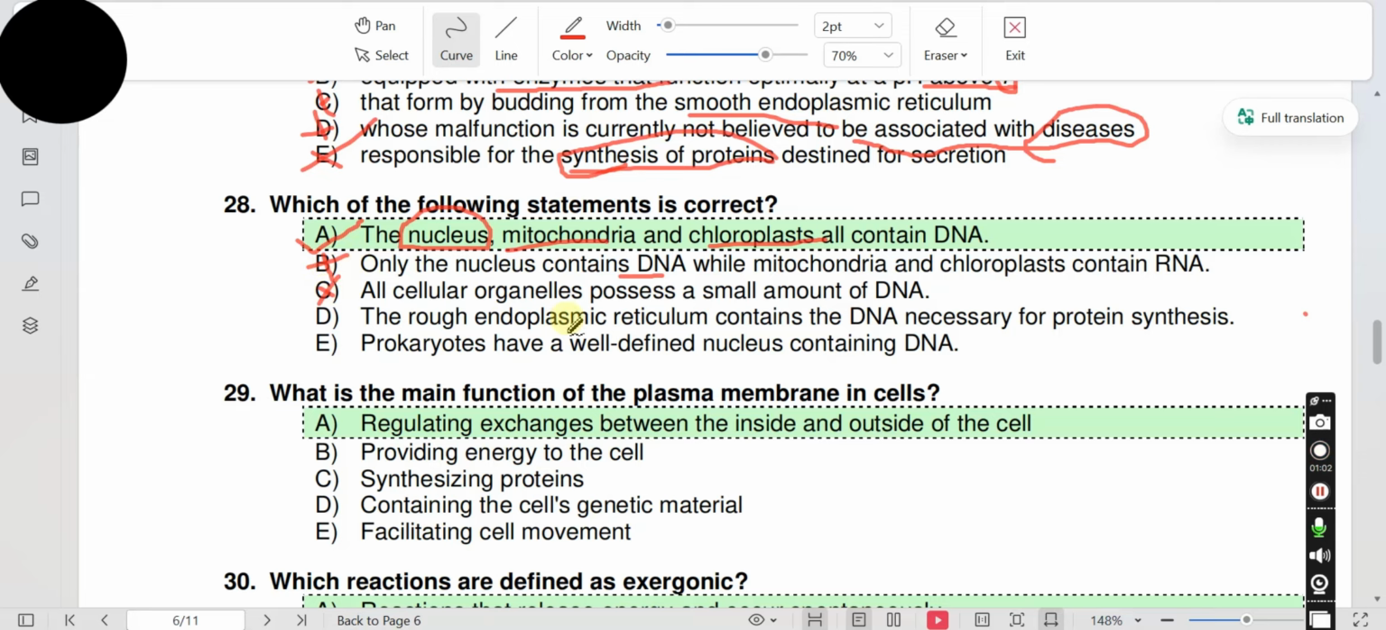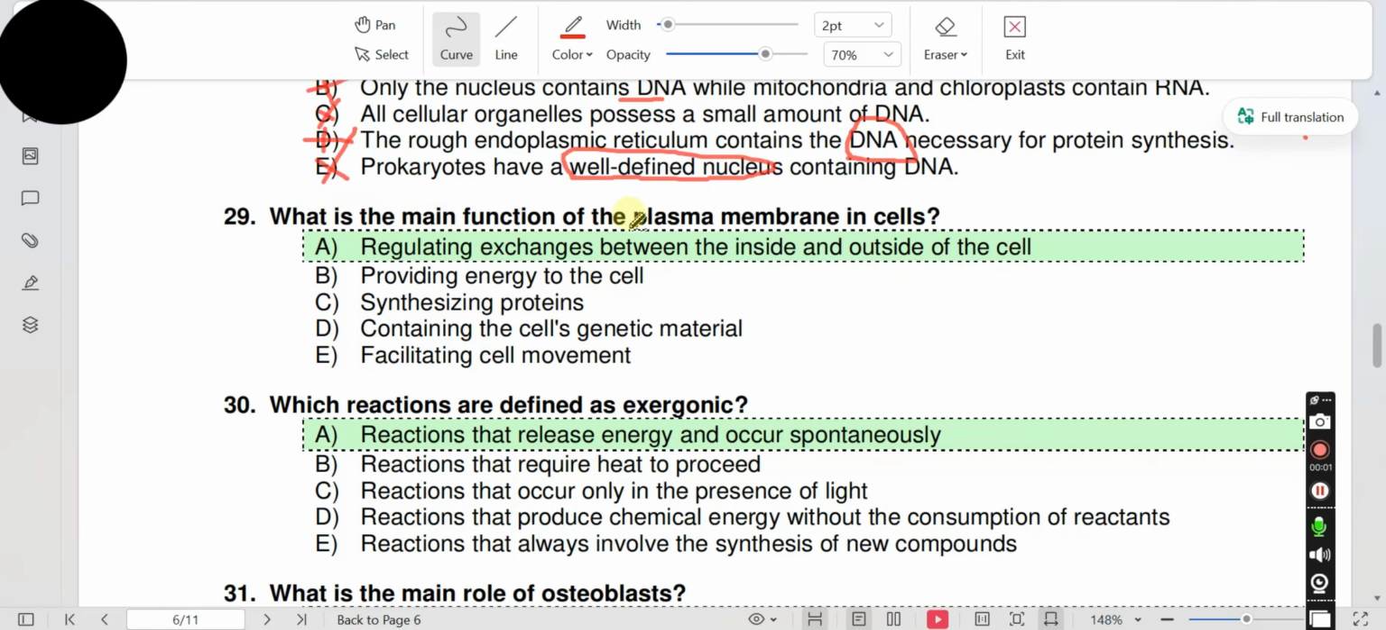Option D, the rough endoplasmic reticulum contains the DNA necessary for protein synthesis. The rough endoplasmic reticulum contains ribosomes, not DNA. Incorrect. Option E, prokaryotes have a well-defined nucleus containing DNA. Prokaryotes do not have a well-defined nucleus. Their genome is dispersed in the cytoplasm. E is incorrect. A is the correct option.